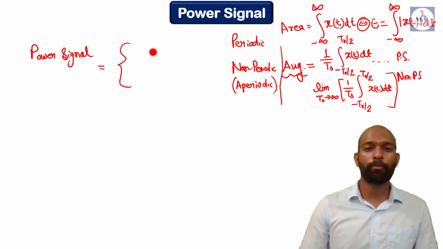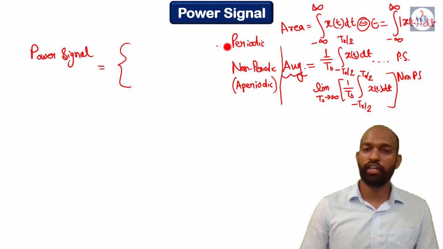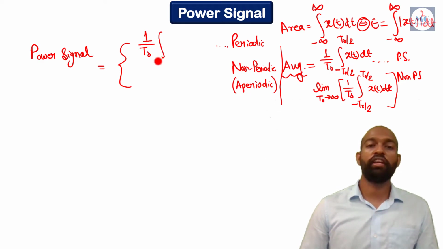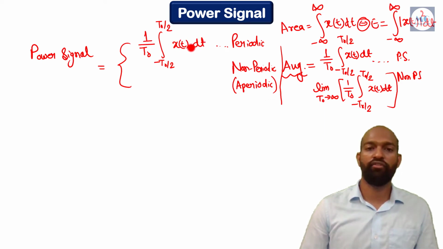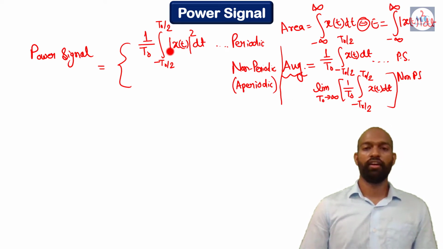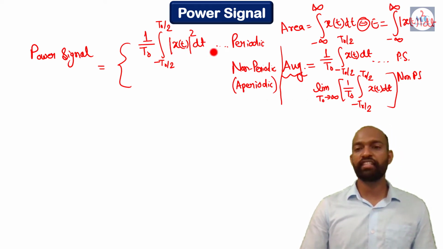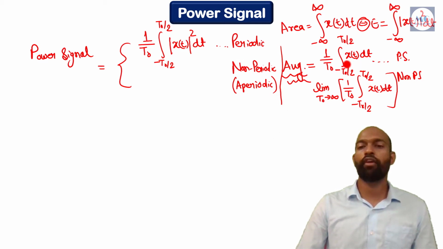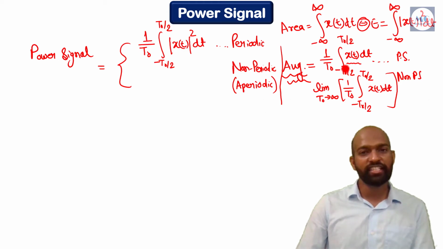So for periodic signal, it will be 1 by T naught integration from minus T naught by 2 to plus T naught by 2 of x(t) dt, and we just have to put mod x(t) square. So now you can easily relate this to the average formula. Understood? We just have kept mod x(t) square in place of simply x(t).